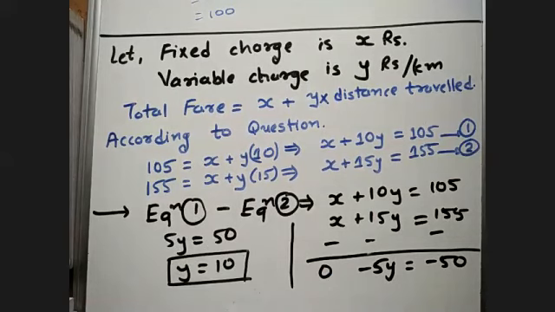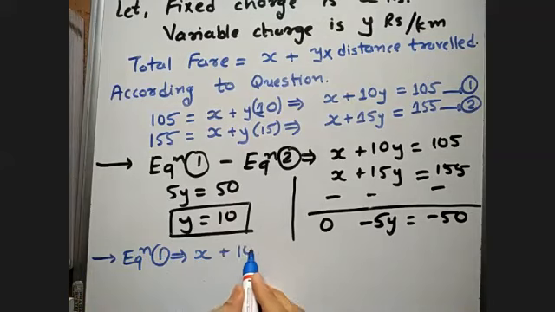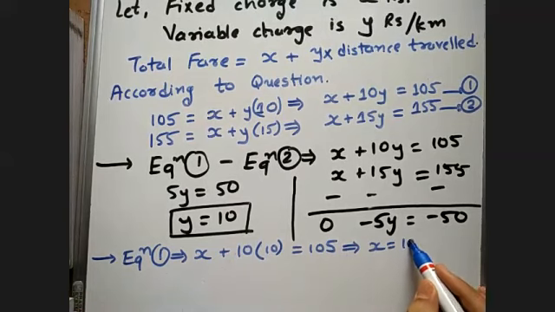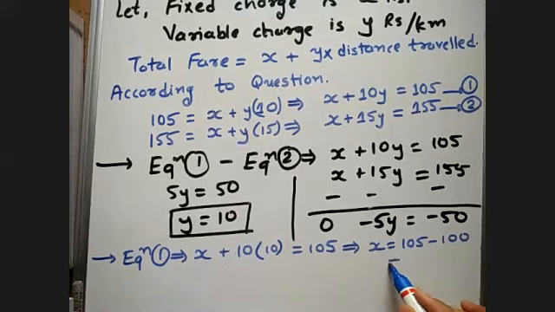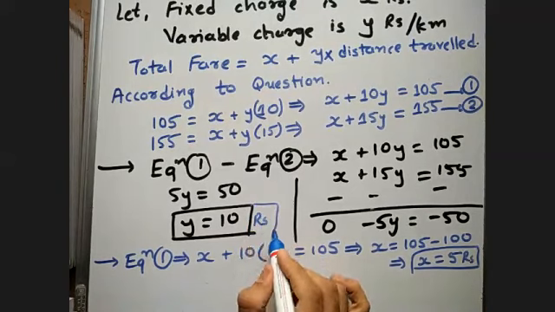And if we put the value of Y in any one of the equations, since equation 1 is the smaller one, let us put it in equation 1 only. So equation 1 will give us X plus 10 times Y, that is 10, is equal to 105. So X plus 100 is 105. So X is 105 minus 100. So X is 5 rupees. So X is 5 rupees and Y is 10 rupees. This is your question number 6.